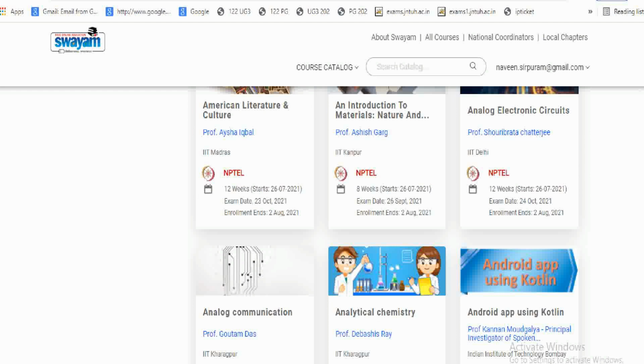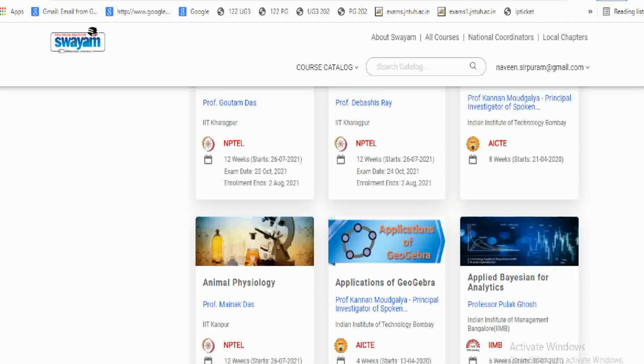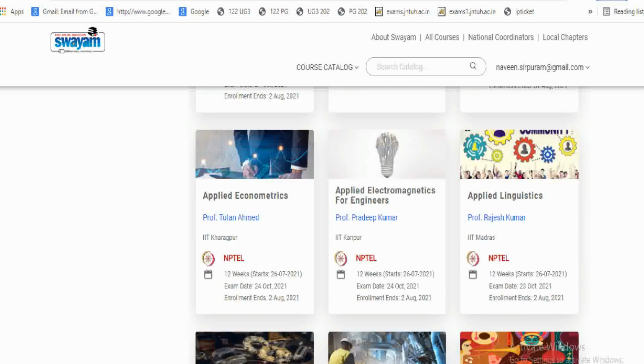It lists out all the courses: American literature and culture, analog communication, Android app using Kotlin, application of GeoGebra, animation psychology, applied linguistics.